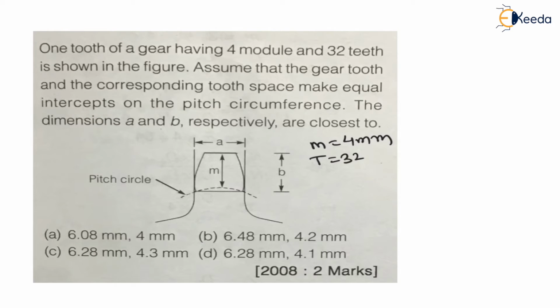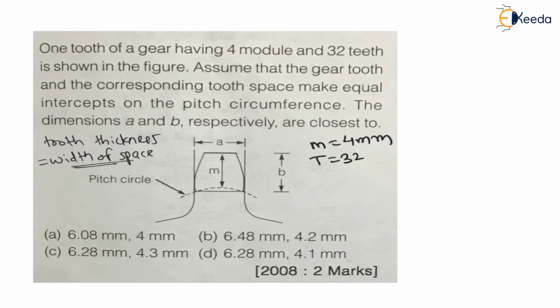Means tooth thickness is equal to width of space. Tooth thickness is equal to width of space. Width of space is given, right? And here tooth thickness is given as a, right? The dimensions a and b respectively are close to. Now here we have to find dimension a and dimension b.